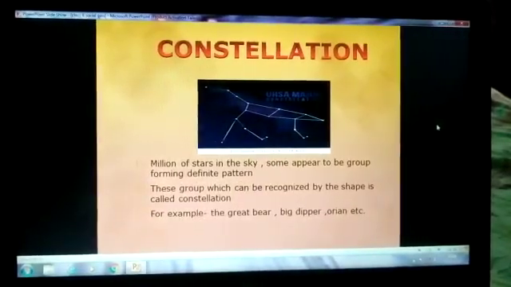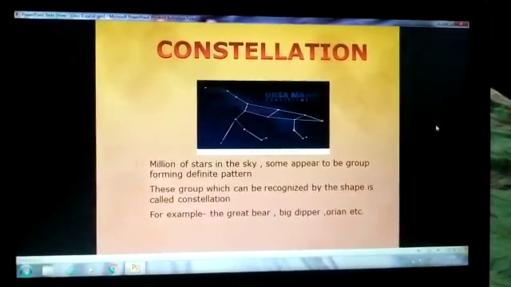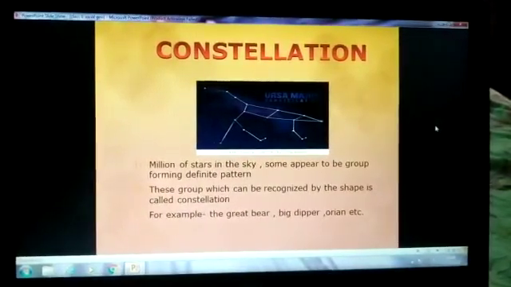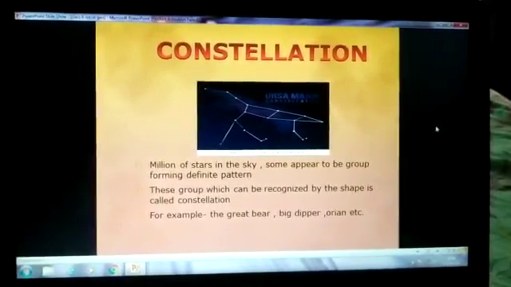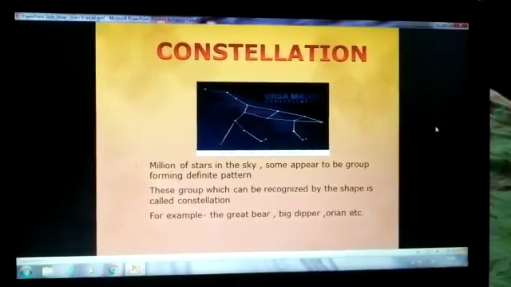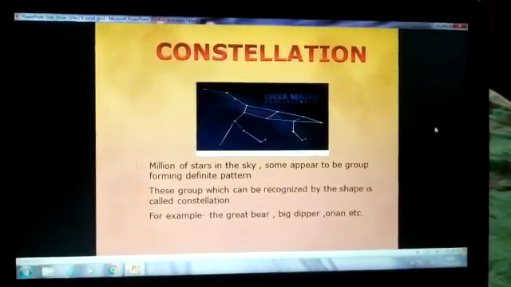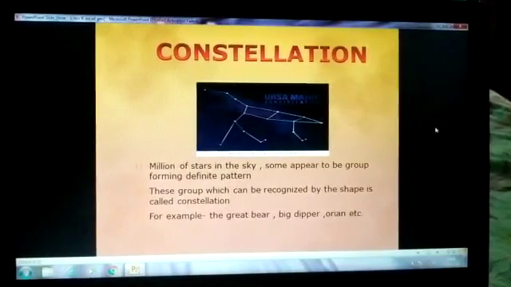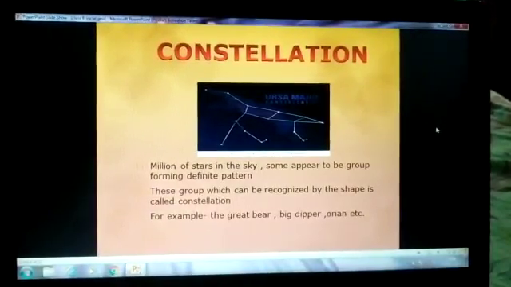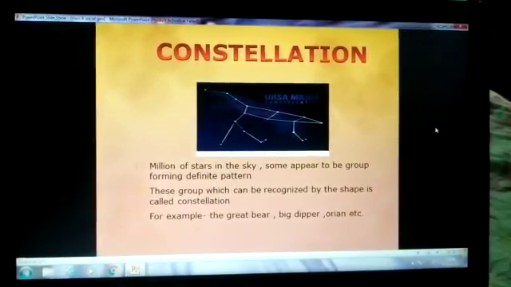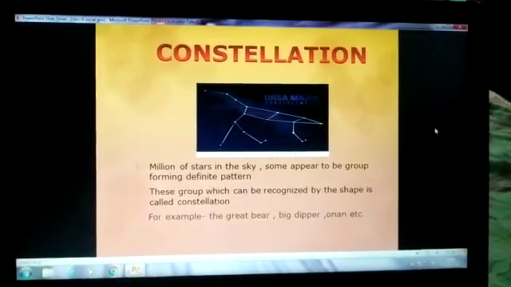Now let us know about the constellation. Of the millions of stars in the sky, some appear to be grouped forming a definite pattern. These groups, which can be recognized by the shape, are called constellations. For example, the Great Bear, Big Dipper, Orion, etc. Children, if you see in the night, you can see the pattern of the stars. These are the constellations. You can see here the Ursa Major, how it is forming a group, a pattern.